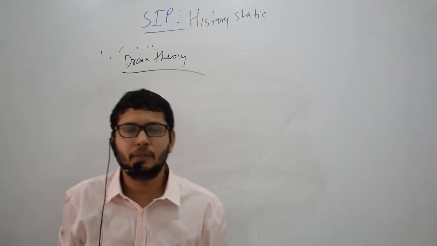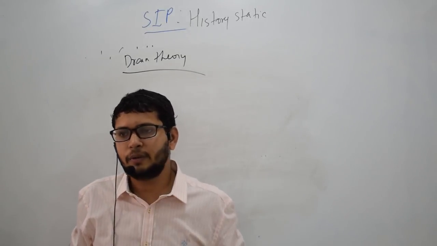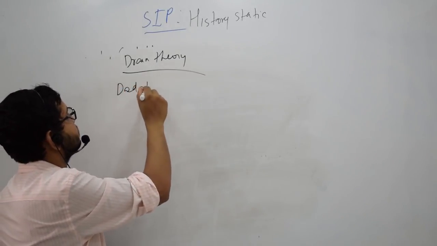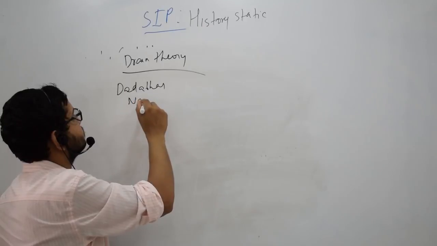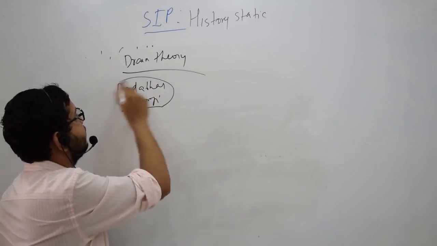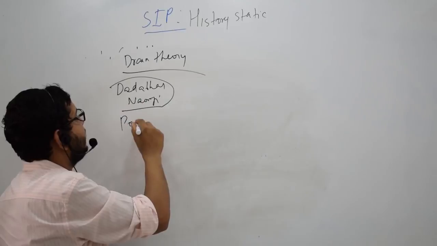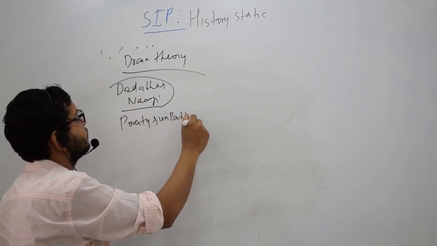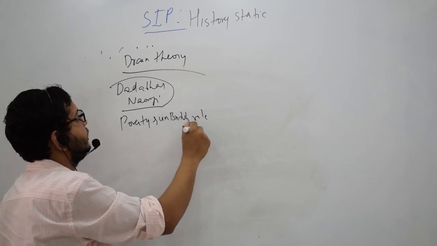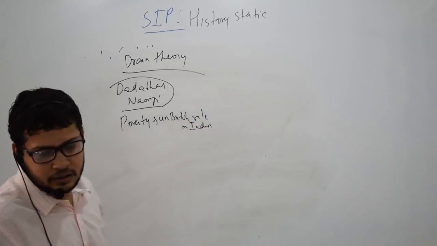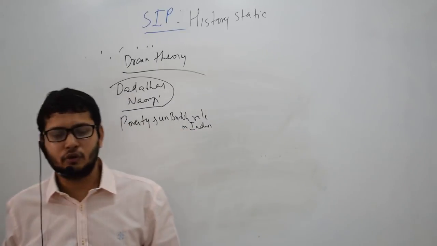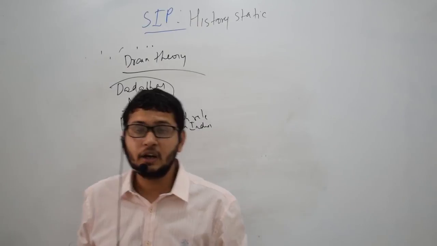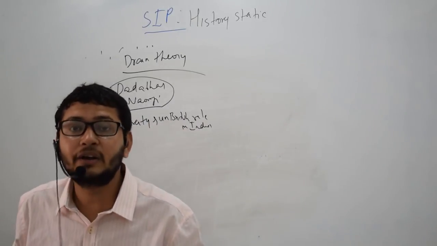What do we mean by economic drain? This theory was popularized by Dadabhai Naoroji in his book Poverty and Un-British Rule in India. He said that there is a massive transfer of resources and wealth from India to England without providing any equivalent return.